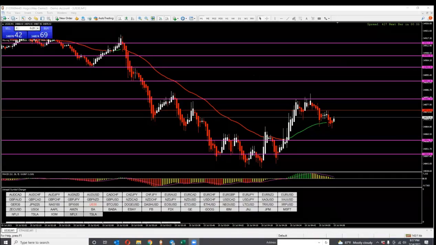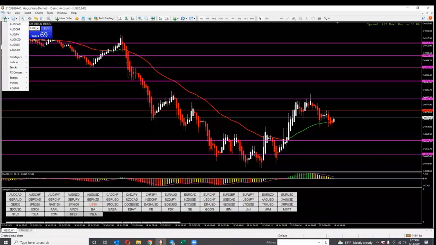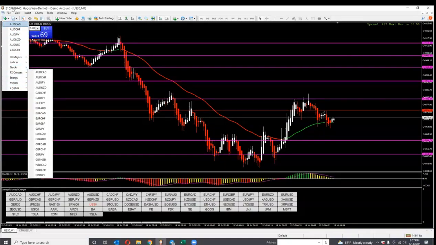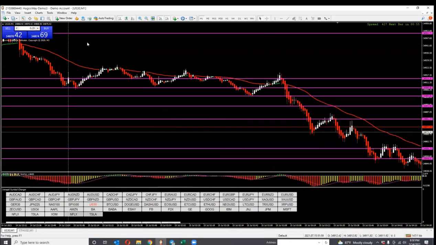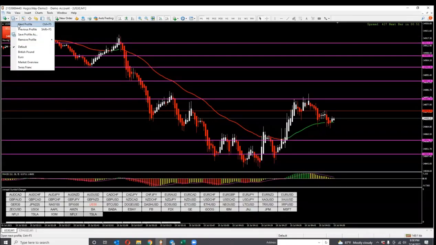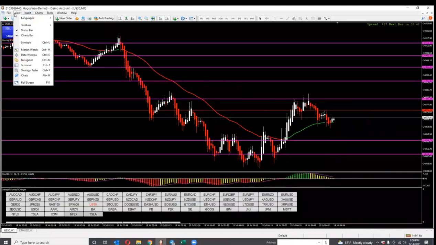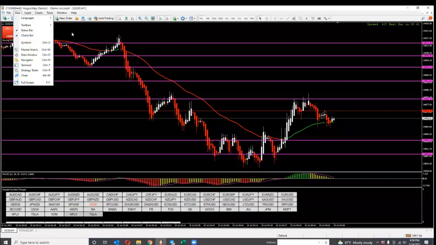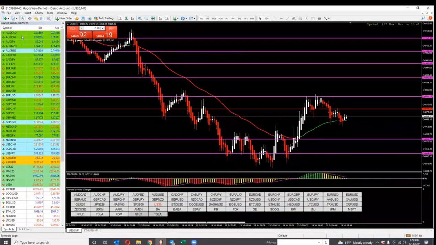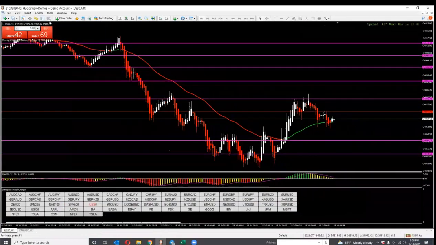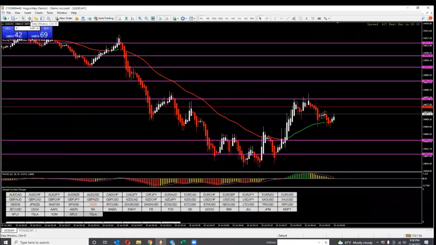So this very first button with the green plus, this is our major pairs, and then it shows all the rest of them. This basically shows you everything that you're going to find in your symbols. This one I don't really deal with, so I don't touch it. Right here, this is our market watch. As you see, you can pull the market watch from your view, or you can pull it from here and pull it right up. You could click it the same way and it'll go away, or you can press that little X and it'll go away. On this one, I don't mess with that data window either.